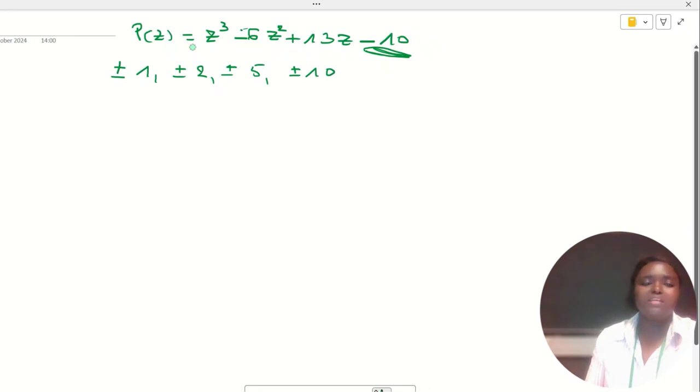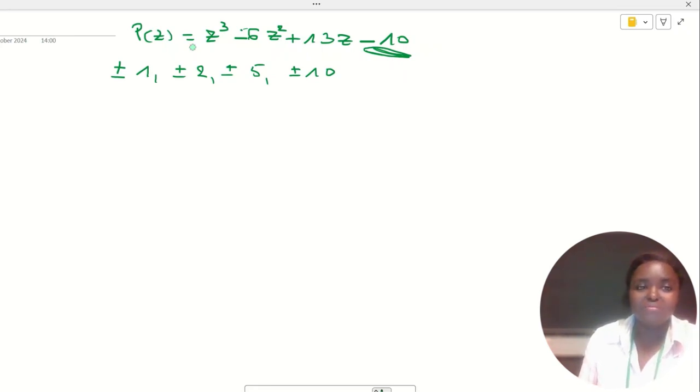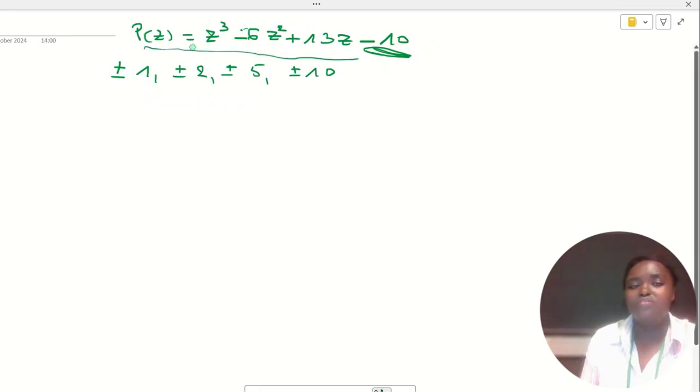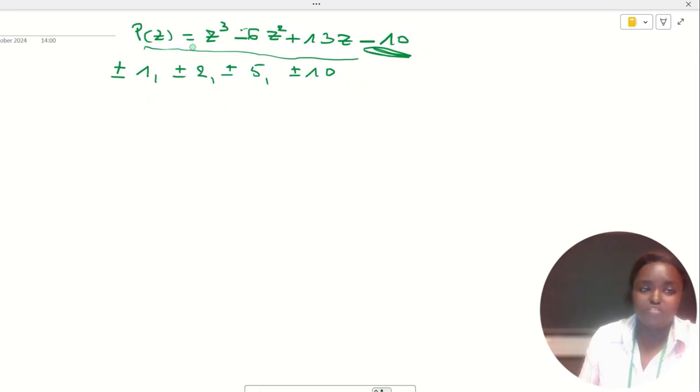We can go through these numbers starting from the small one to the big one, and replace it in P(z) to see which one gives P(z) equal to 0. If the value gives P(z) equal to 0, that will be the first root.